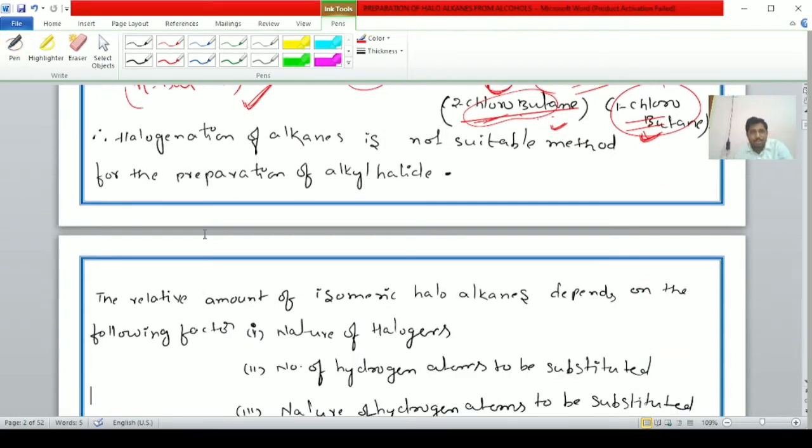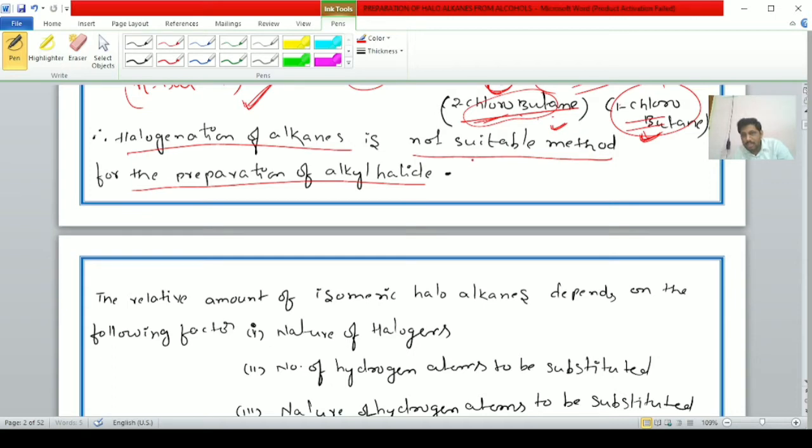Next, students. Therefore, halogenation of alkanes is not a suitable method for the preparation of alkyl halides.